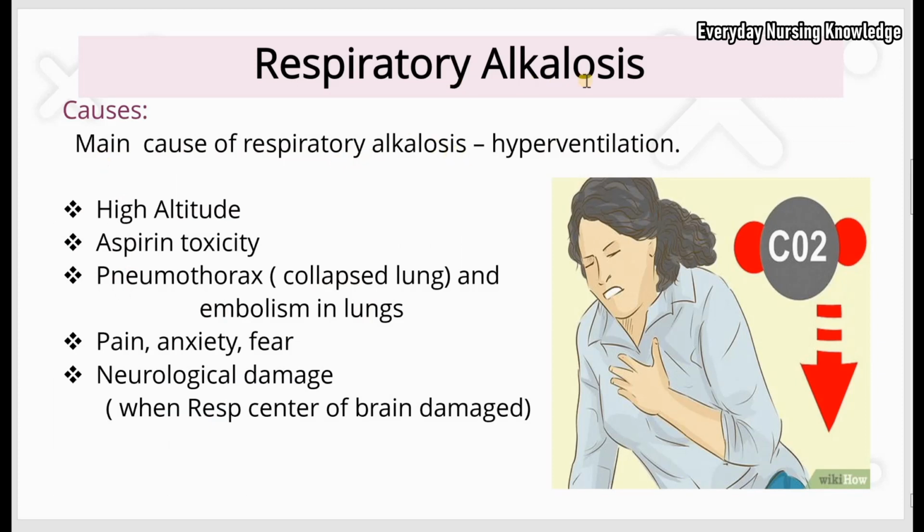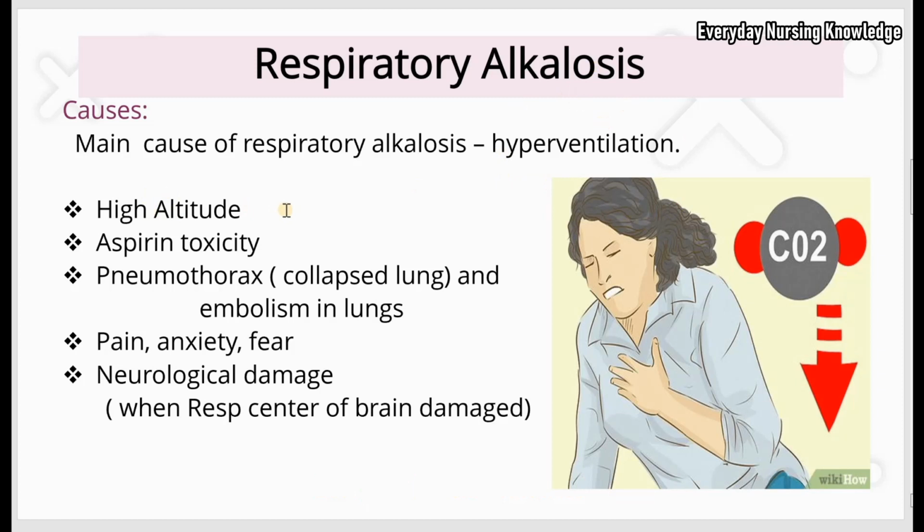Now let's see what the causes of respiratory alkalosis are. The main cause of respiratory alkalosis is hyperventilation. That means an increased respiratory rate that blows off the carbon dioxide, which can increase the blood pH. So what are the conditions that can lead to respiratory alkalosis or hyperventilation? High altitude. In high altitude, there is a low oxygen level.